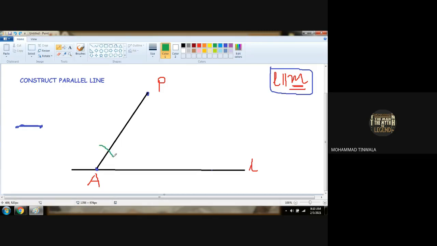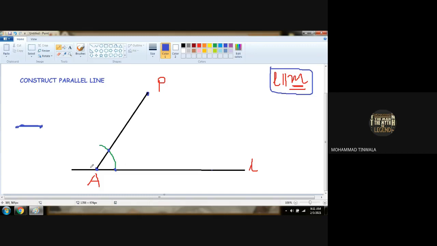Now can we say that this point is the intersecting point on line segment AP? This point is on line L. Now with this measurement, an arc has been made, which we took randomly and placed on point A.